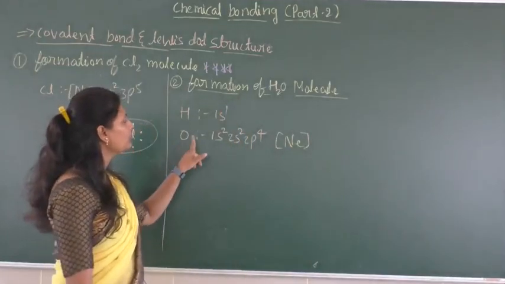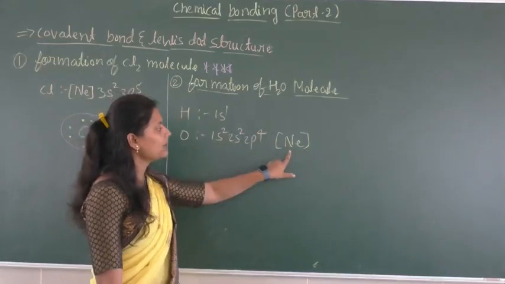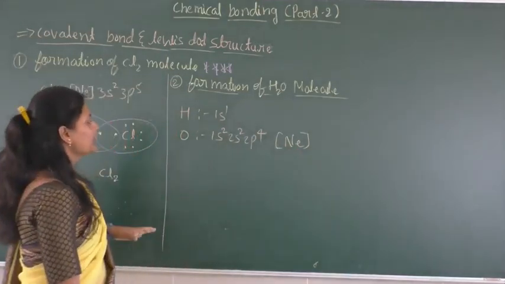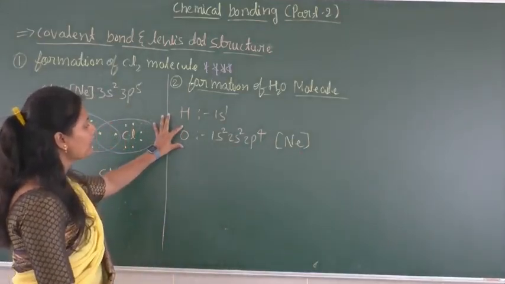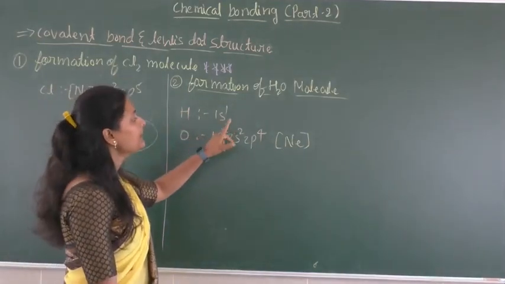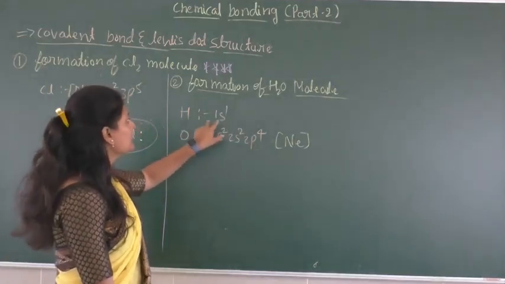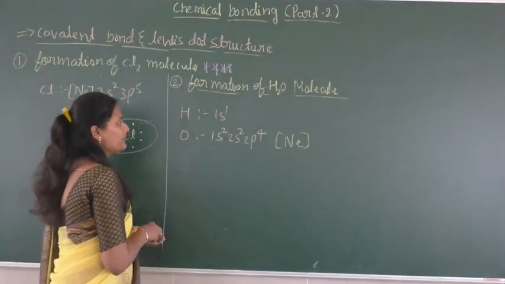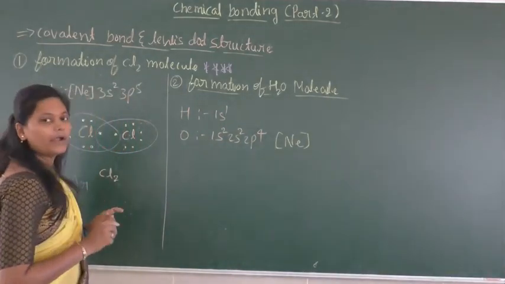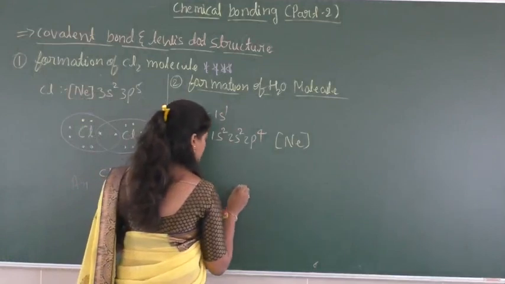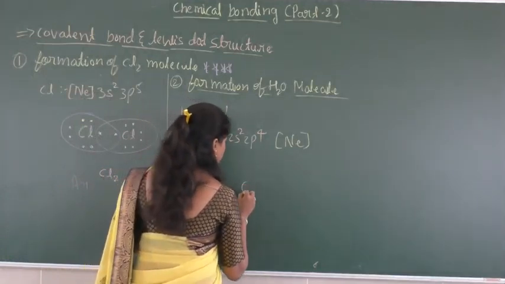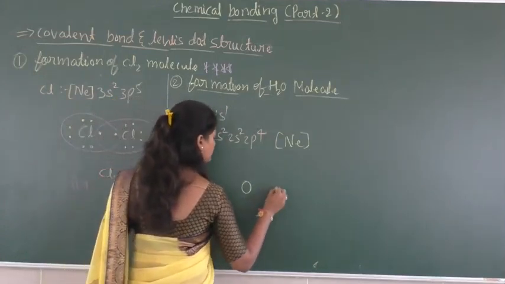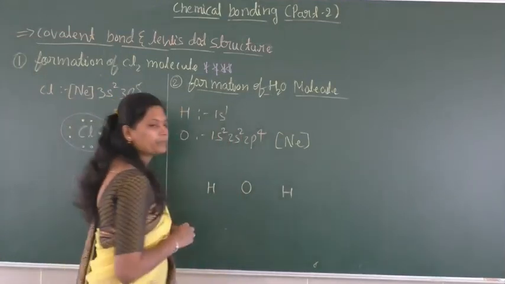Okay, so it is going to gain two electrons to attain the neon electronic configuration. So one oxygen is going to share its two electrons with the two hydrogen atoms. When we write the skeletal structure of H2O, the oxygen is at the center of the molecule and the two hydrogens are at the corners.